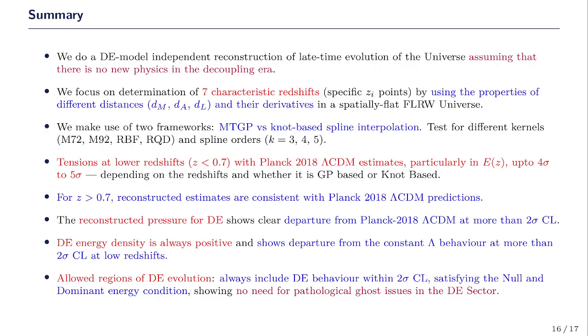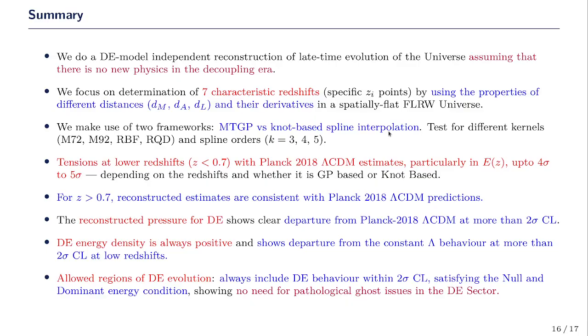So to summarize, in this work we have done a model independent reconstruction of the late time evolution of the universe, assuming there is no new physics in the decoupling era. We focus on the determination of 7 characteristic redshift points using the properties of different distances and their derivatives in a spatially flat FLRW universe. We make use of 2 reconstruction frameworks, the multitask Gaussian process and the knot-based spline interpolation. We test for different kernels and different spline orders, and we cross-check that our results are always consistent throughout these different frameworks.